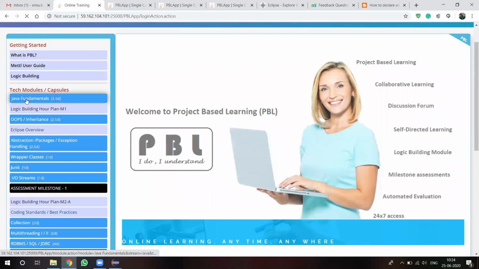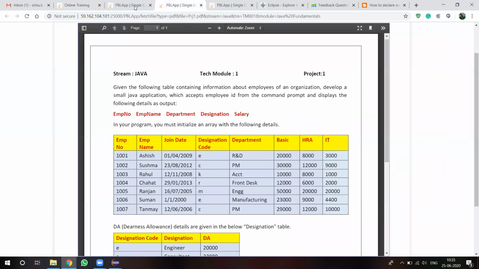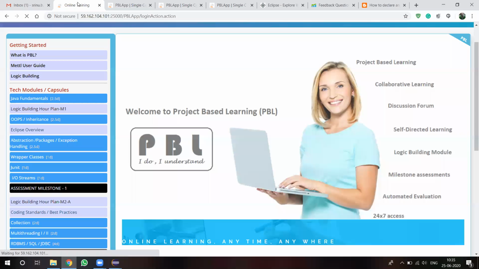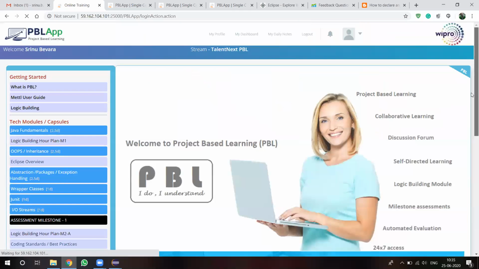Java fundamentals has one project. OOPs inheritance has one project. Like this, each and every topic has one project, and we have to do all the projects. In Java fundamentals, this is the project. Now the site is a little bit slow, so we have to wait with some patience.